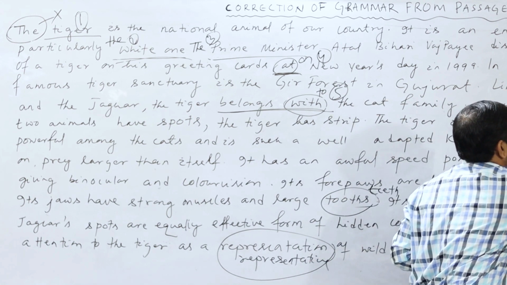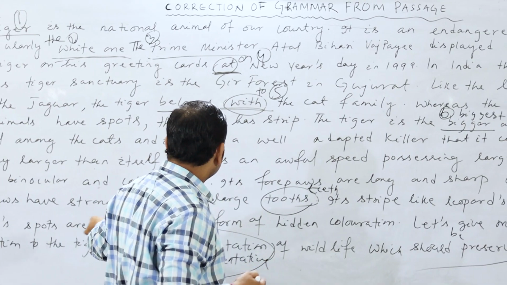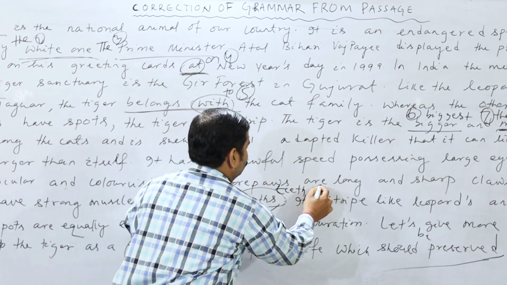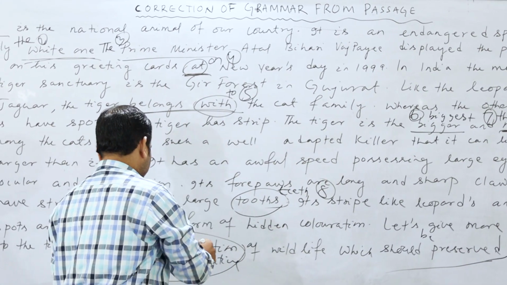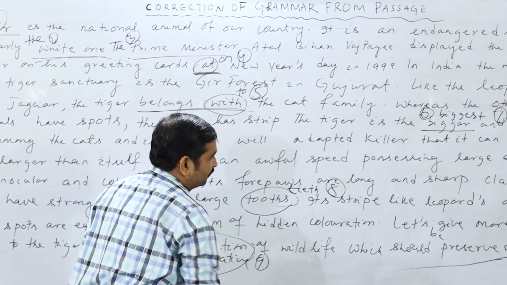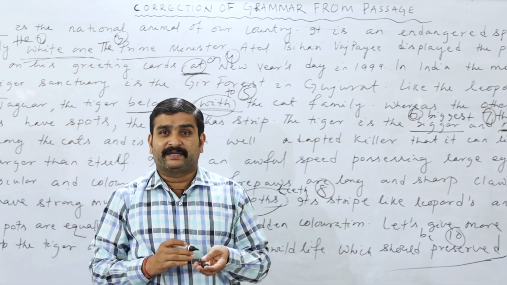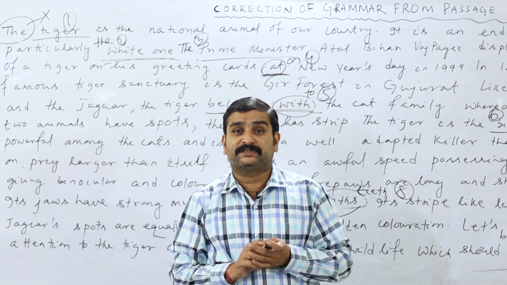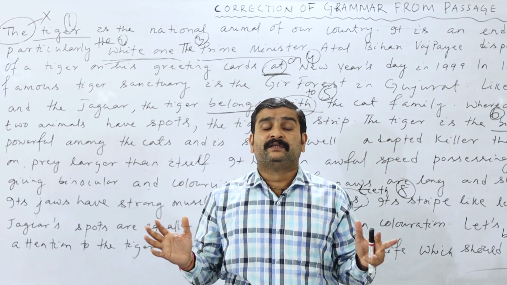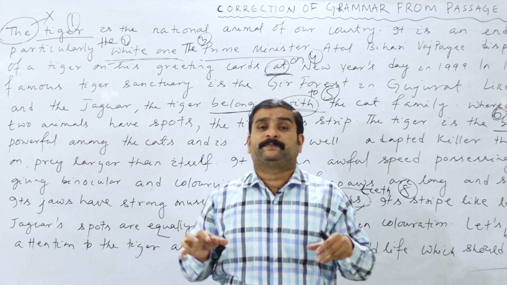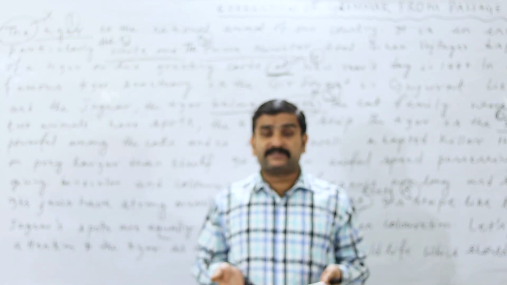The most, this one 7th. Now coming here, teeth 8. Then representative, that is the 9. And this one is the 10. So there are 10 mistakes there. It's really difficult to find out the mistakes. So unless and until you have good practice, you cannot find what the mistakes are.